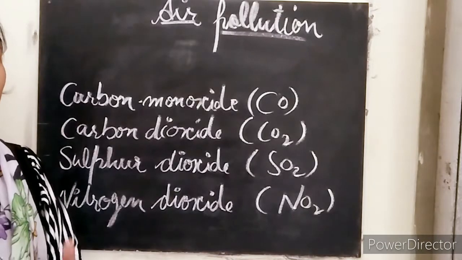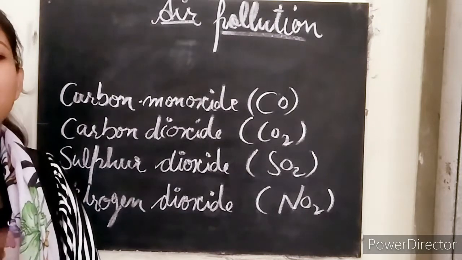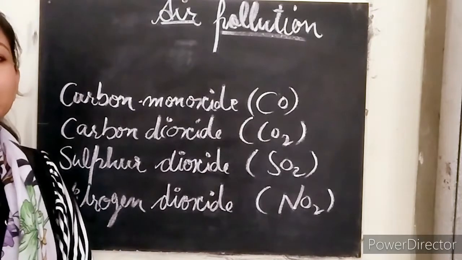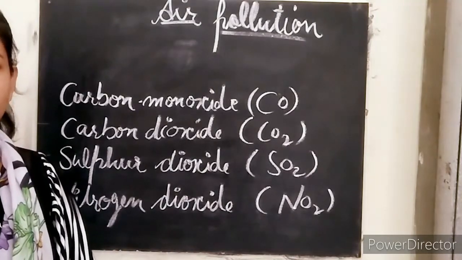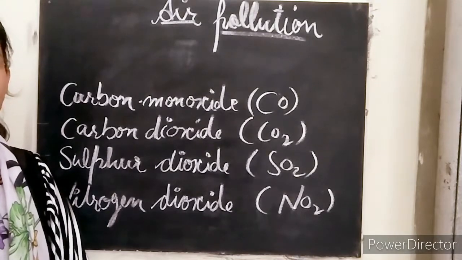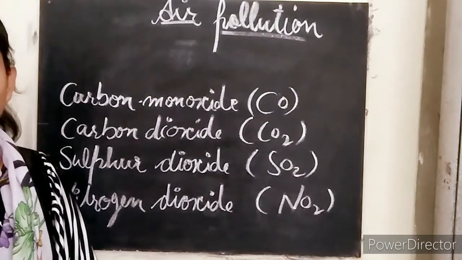Okay. Next we have air pollution. So what is air pollution? When some unwanted materials are added in the air, and it gets polluted by harmful elements, this condition is known as air pollution.